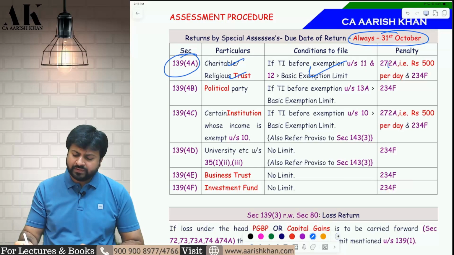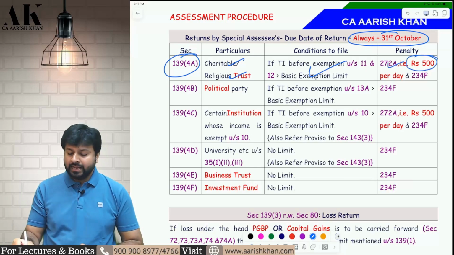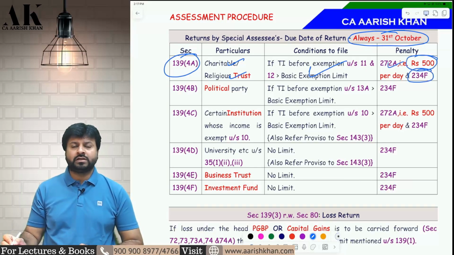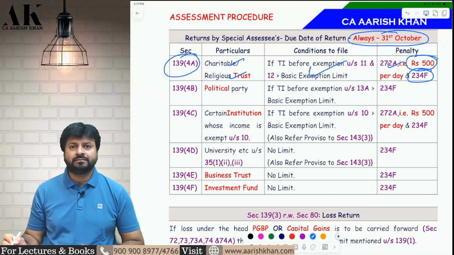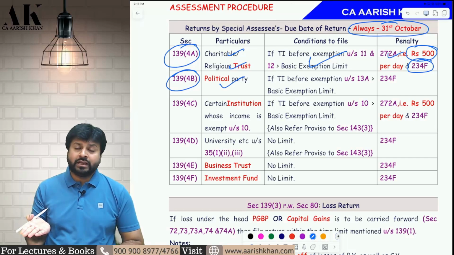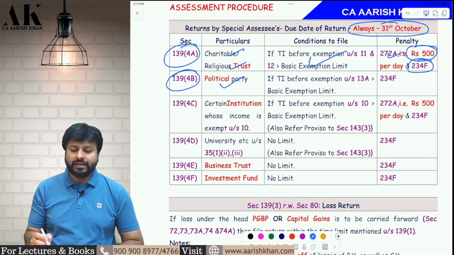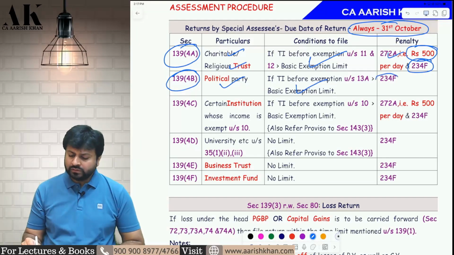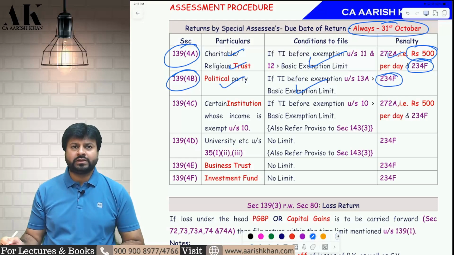If you don't file the return, you will be penalized with two things. First, penalty under 272A of 500 rupees per day and fee under 234F of 5,000 or 1,000 rupees as the case may be. Then political party, 139(4)(b). Political party is also exempt under 13A. So again you have to check if the income before exemption is greater than the basic exemption limit, you are supposed to file the return. If you don't file the return, only fee will be imposed. Penalty under 272A is not applicable here.